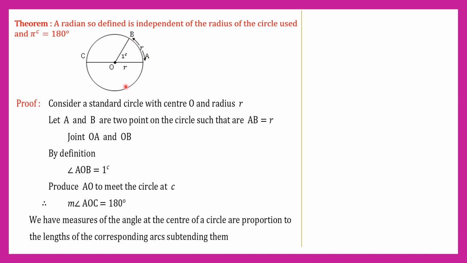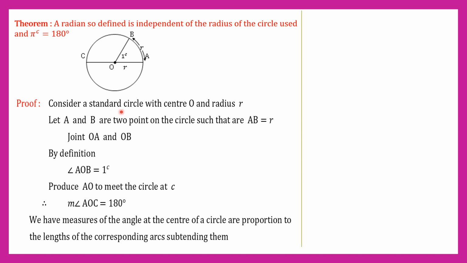Therefore, consider a circle with center O and radius R. Take 2 points A and B on the circle such that arc AB is equal to the radius. Therefore, measure of angle AOB is 1 radian. Produce AO to meet the circle at a point C.